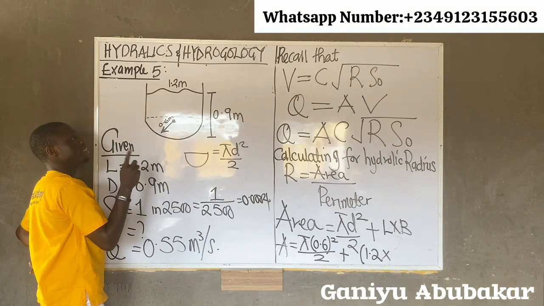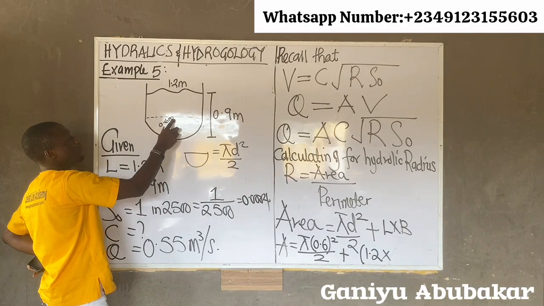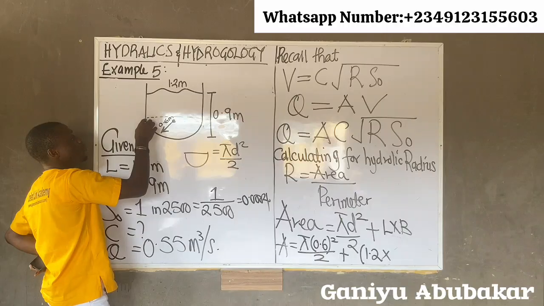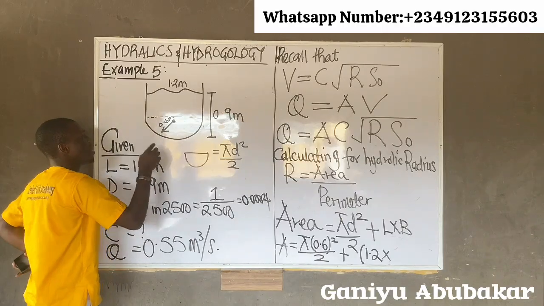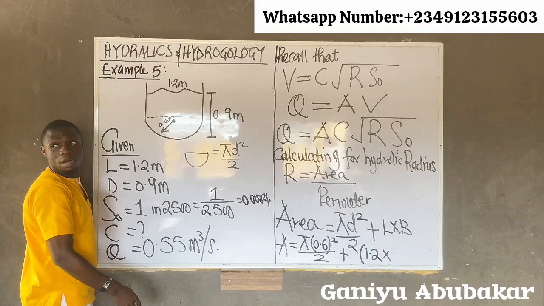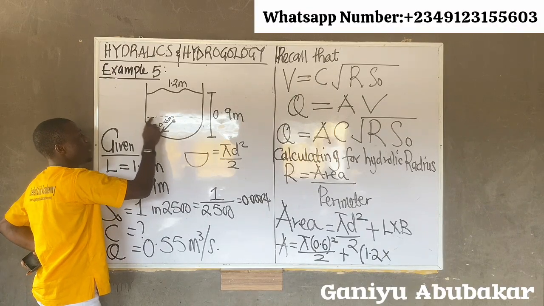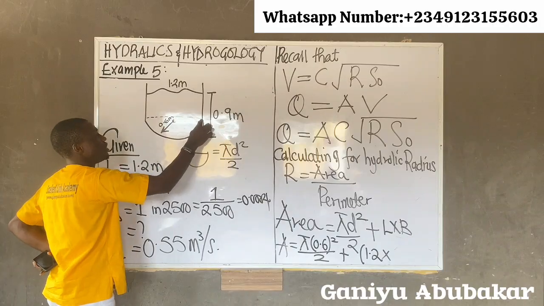So in this case, what they used was 0.3. They used half of the diameter as the breadth of this. If here is 0.6, half of it is what?